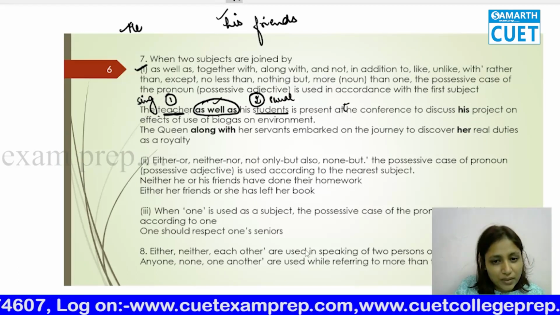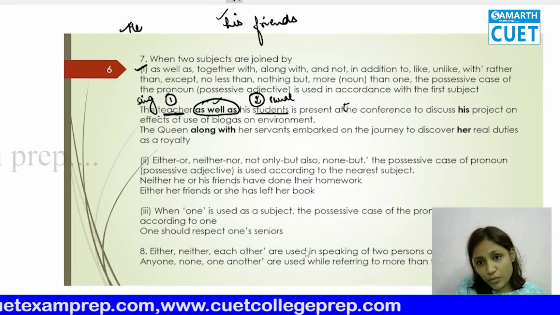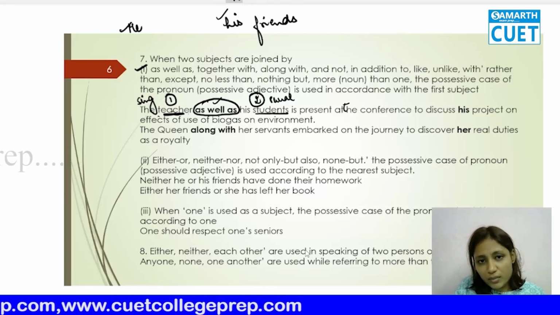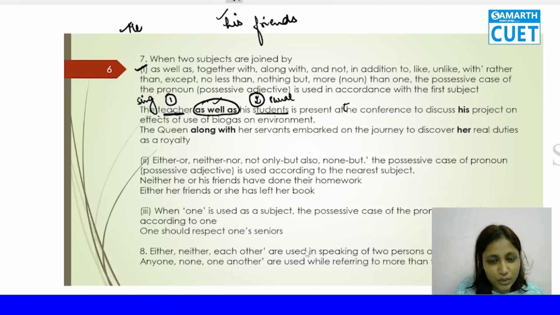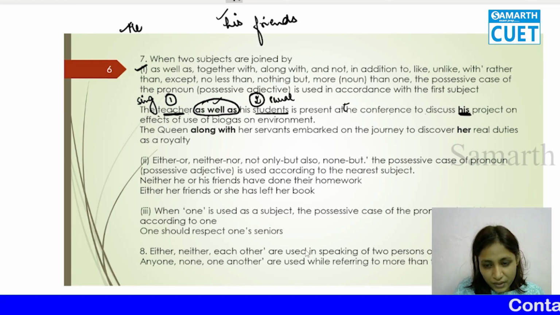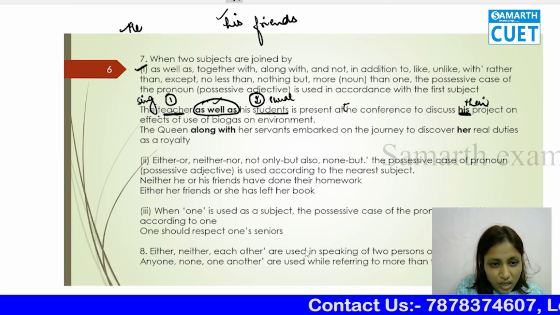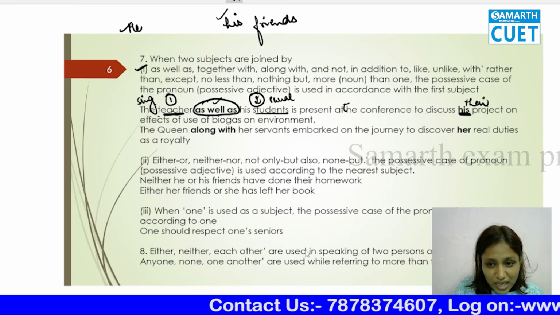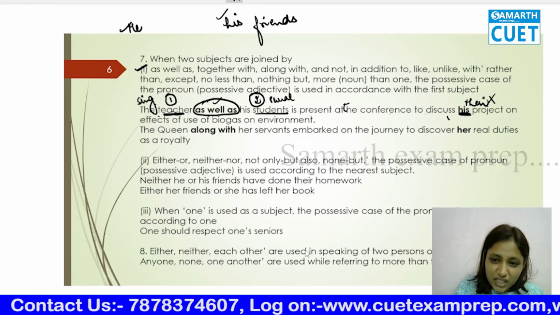So what happens? According to this rule, because I'm teaching pronoun, let me tell you first about pronoun only. So the two subjects are connected with this. First is singular, second is plural. If you see, is present at the conference to discuss his project. Why am I not using their project? Because it is going to come according to the first subject. So their is not going to be correct. So the correct is his only.